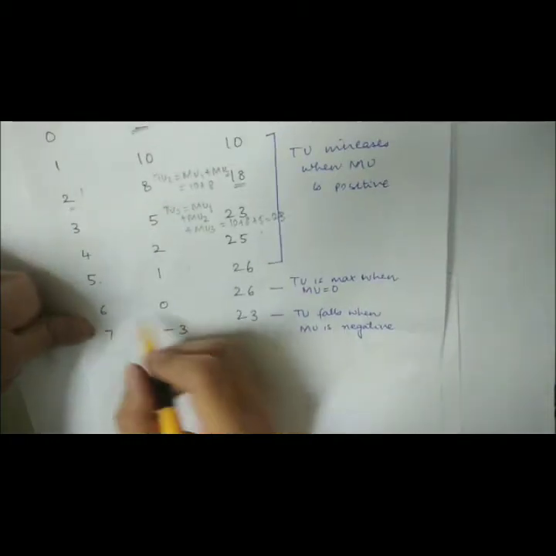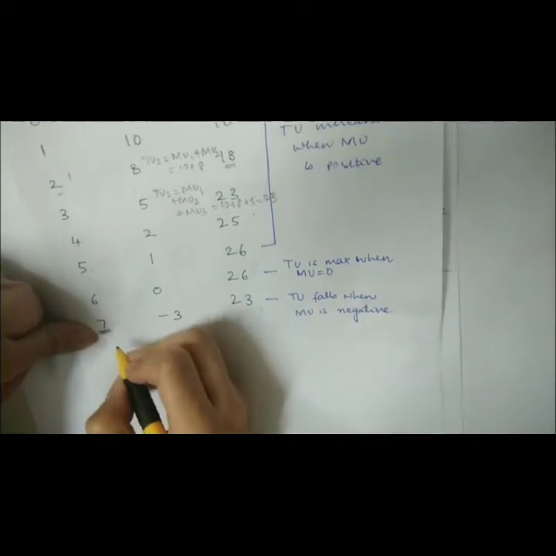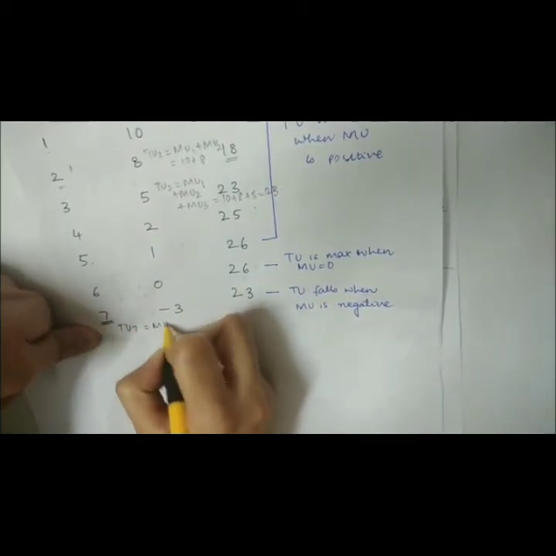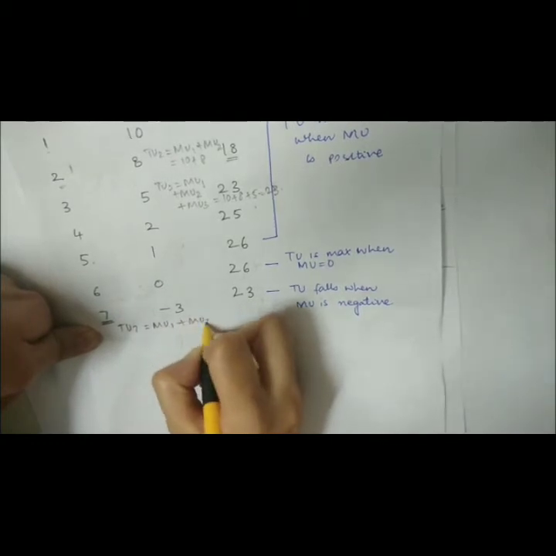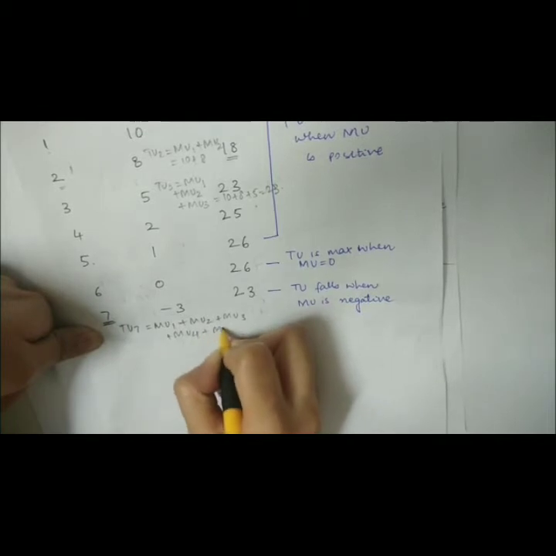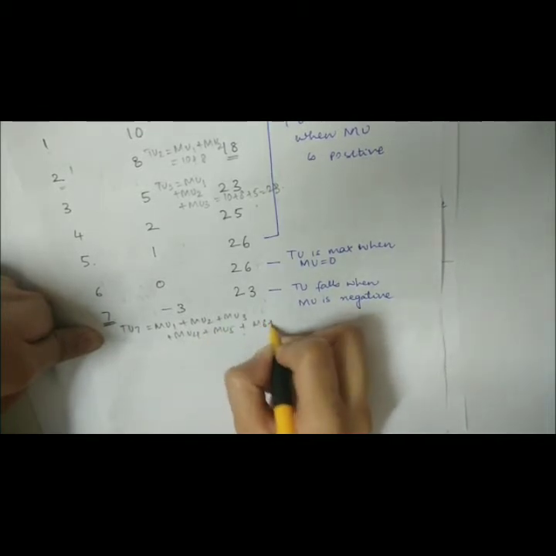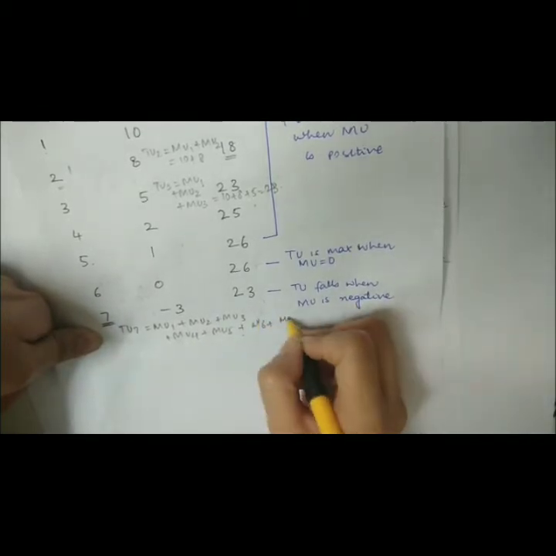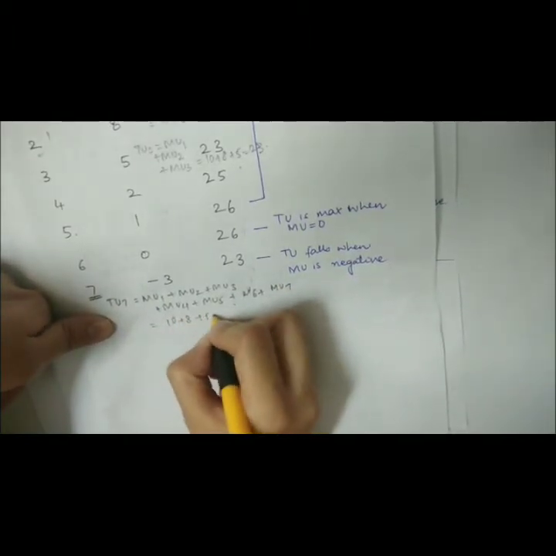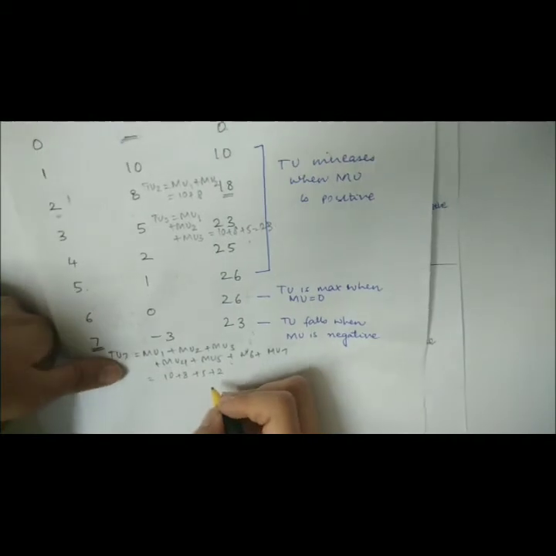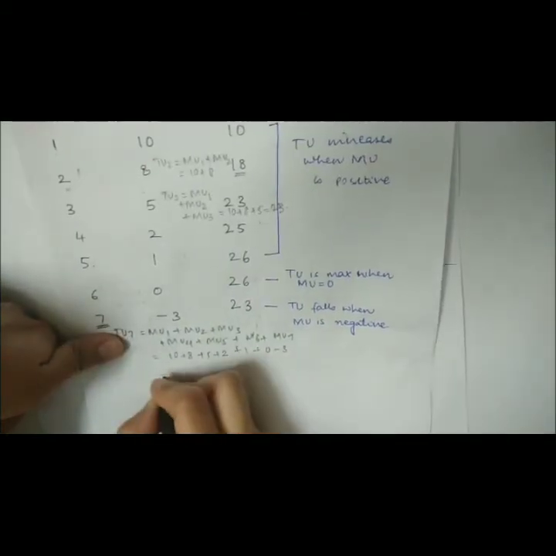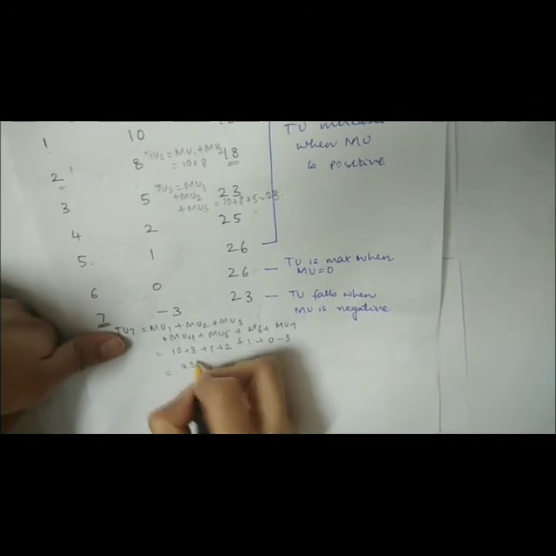Let's just do it for the last, 7th unit. The total utility from consumption of the 7th unit of the commodity is MU1 plus MU2 plus MU3 plus MU4 plus MU5 plus MU6 plus MU7, which is equal to 10 plus 8 plus 5 plus 2 plus 1 plus 0 minus 3, which is equal to 23.